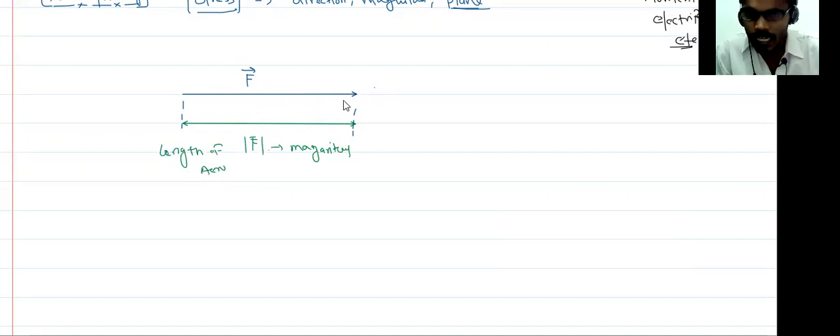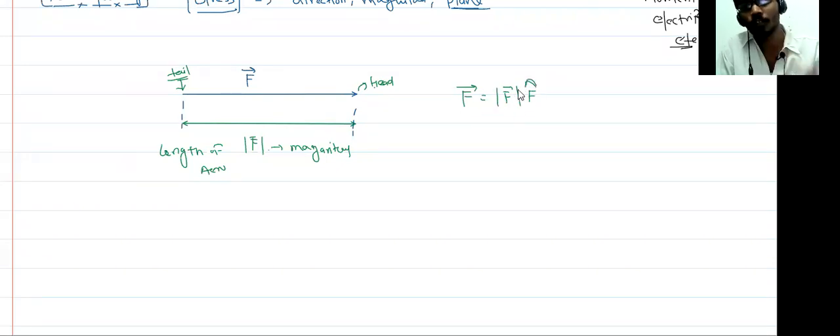This is called the head, and this is called the tail. This head represents the direction of the force. Any quantity like force is a vector quantity, so it has both magnitude, which this represents, and direction, which this represents.